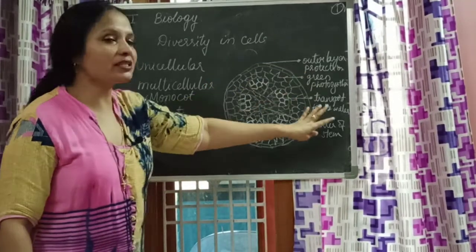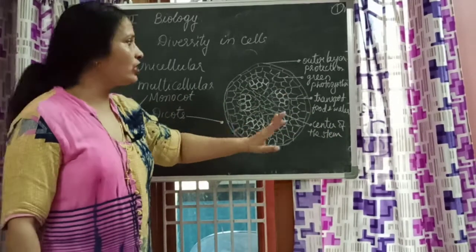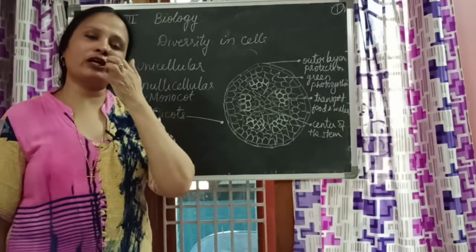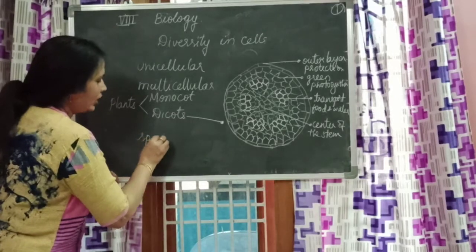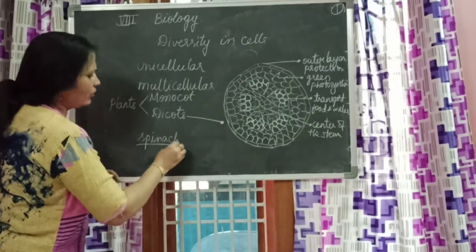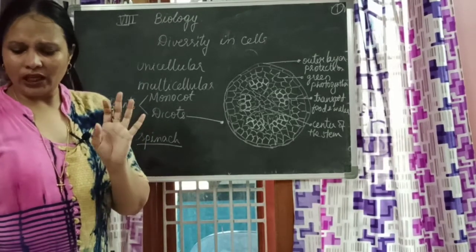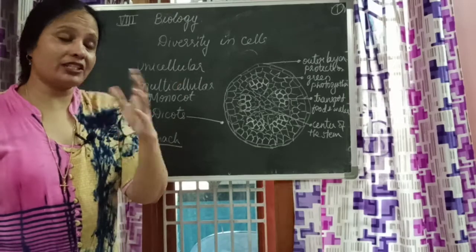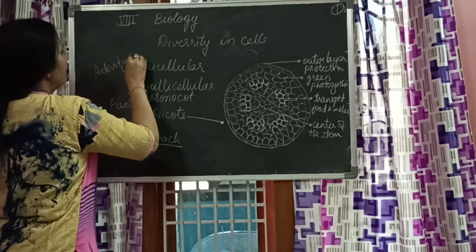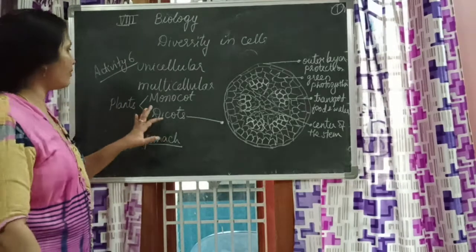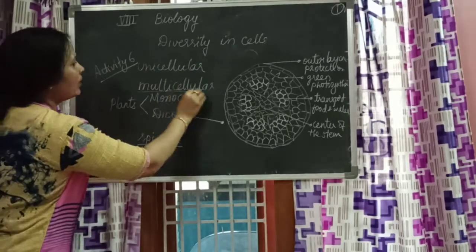How many parts have we seen in the transverse section of a dicot stem? We saw 4 parts. What type of dicot stem can you see? You can observe even spinach. It is easily available. You can cut it delicately, you can easily cut it. Now that's all. This is activity 6, children.